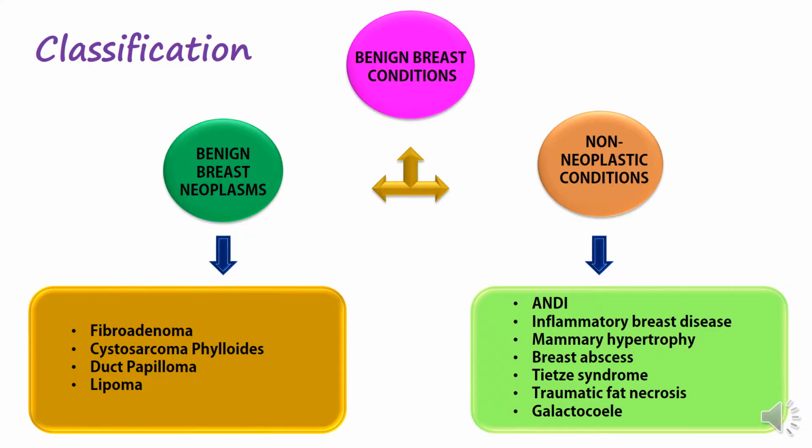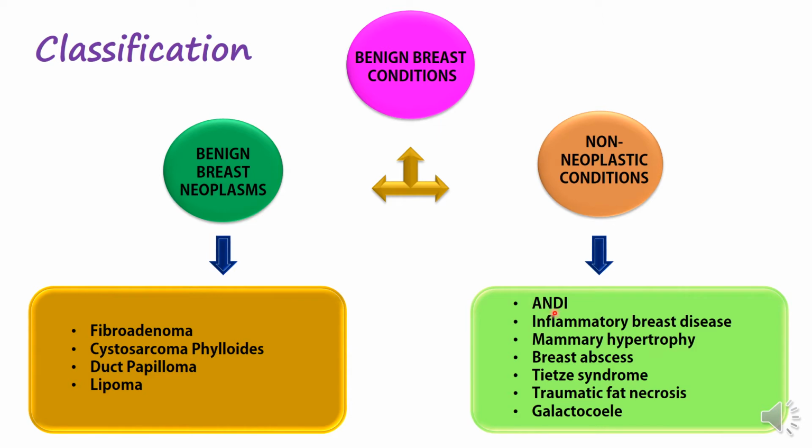So I'm sure we remember this classification which we talked about the last time, that benign breast conditions generally are divided into two. We have the benign breast neoplasms, and then we have the non-neoplastic conditions. So for the neoplastic conditions of the breast, we have fibroadenoma, cystosarcoma phyllodes, duct papilloma, and lipoma, which we talked about in our previous discussion.